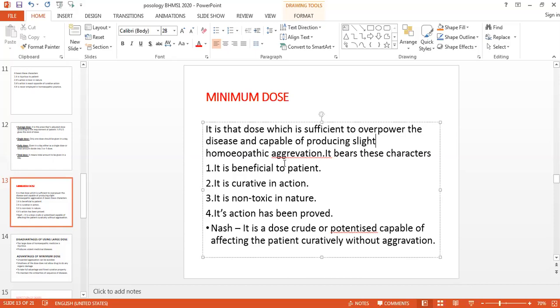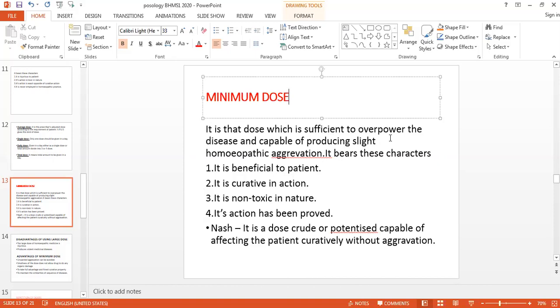So this bears the character that it is beneficial to the patient, it is more curative in action, which is useful for the patient. It is always non-toxic in nature because you are only giving the dose which is sufficient to overpower, which is not more than that.